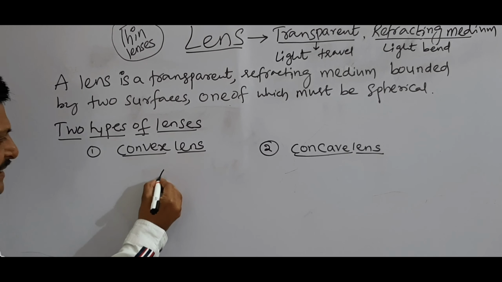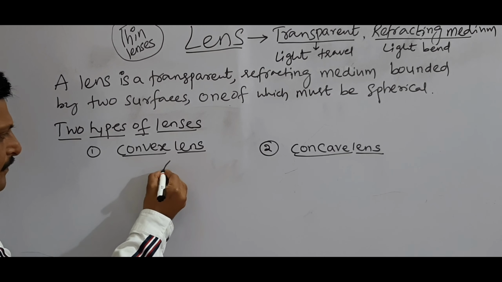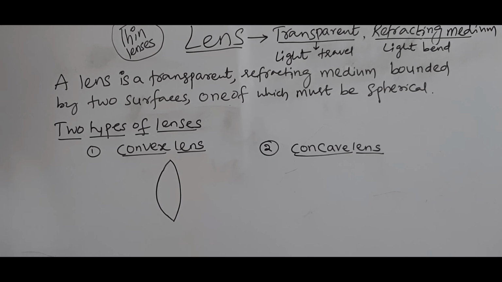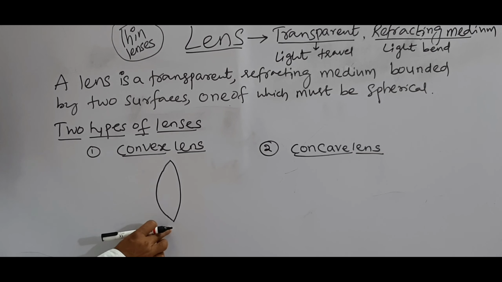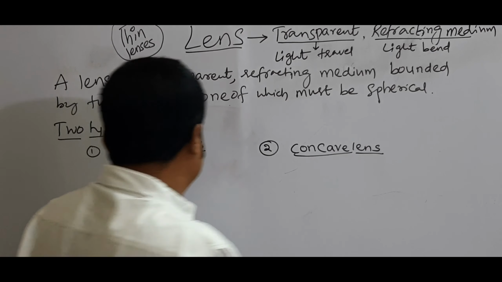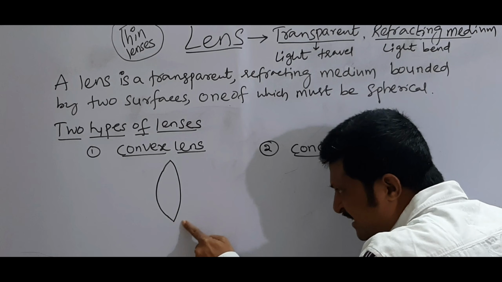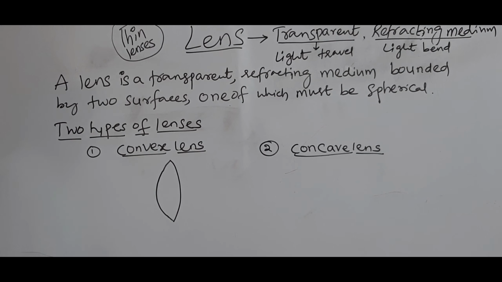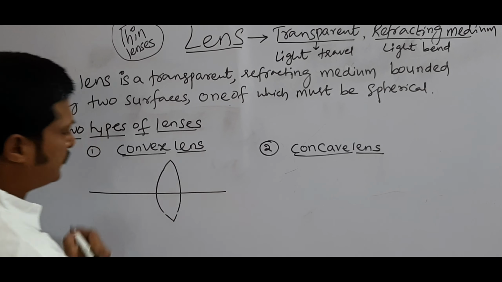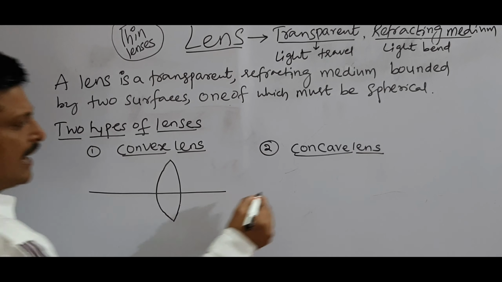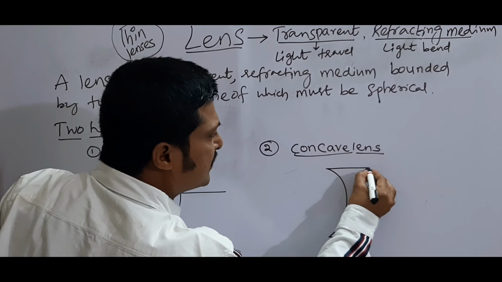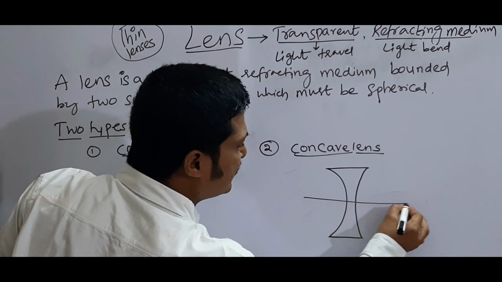Convex lens means, see here, this is a convex lens. If you observe through air medium, the surface is bulged out. If a surface is bulged, that is convex. Observe this surface through air medium; this surface is also bulged. Bulged means convex, so this is a convex lens. Now see here, and this is a concave lens.